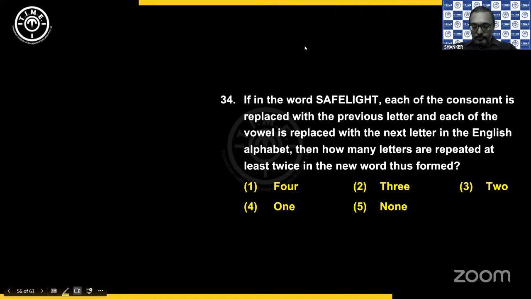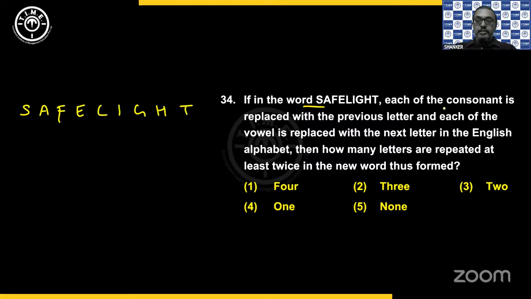Right. Then next we have some questions which are miscellaneous. He says if in the word safe light, each of the consonants is replaced with the previous letter. So all the consonants you replace with the previous letter. S is replaced with R, F is replaced with E, L is replaced with K, G is replaced with F, H is replaced with G, T will be replaced with S. These are my consonants replaced with the previous letter.